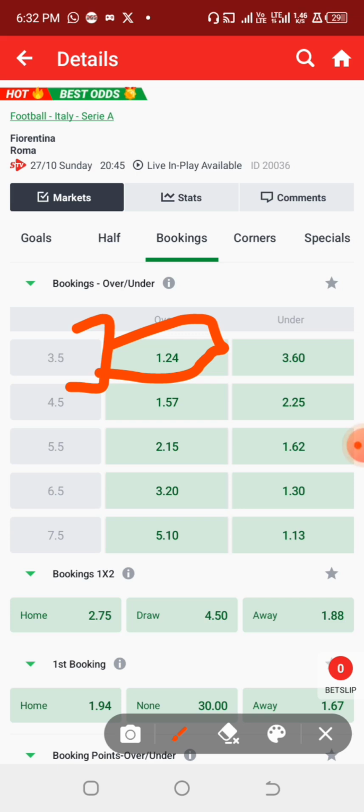And one advantage about this booking market is that if a team gets a red card, that red card will count like you getting 2 yellow cards already in that game. So when you play the game and you predicted over 3.5, and they had 2 yellow cards and just a red card and the game ended, the red card is equivalent to 2 yellow cards, which makes a total of 4 yellow cards in the game. So this is how this betting strategy works.